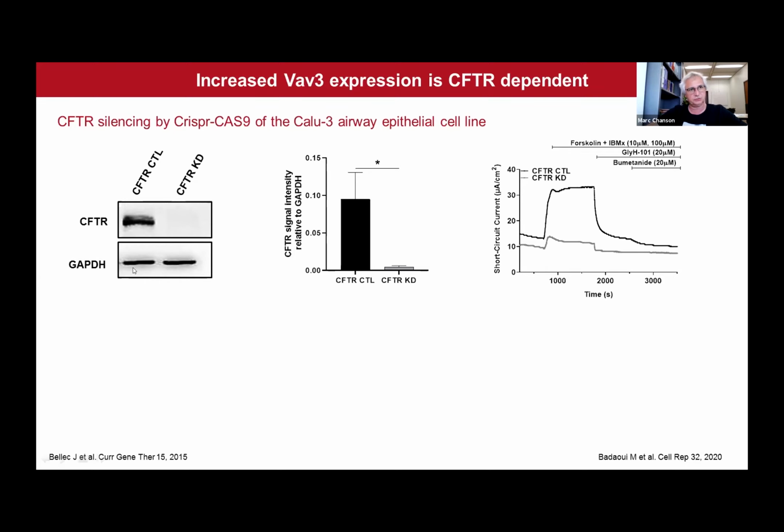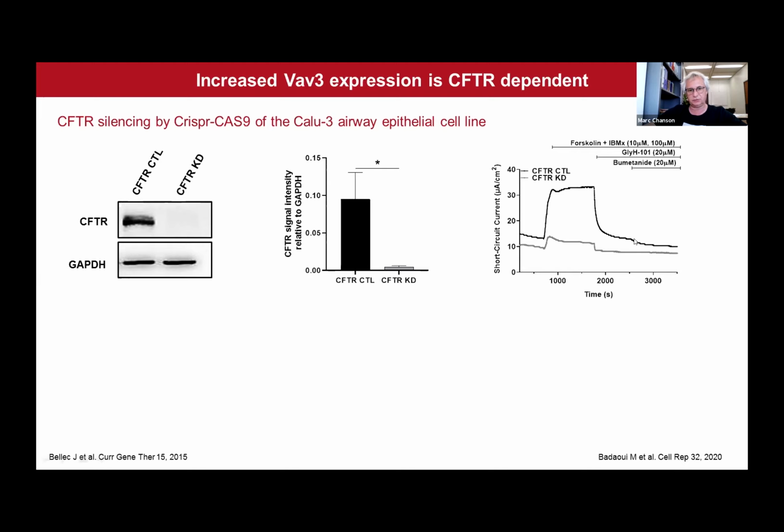What we did was to silence CFTR using CRISPR-Cas9 technology. In CFTR knockdown cells, you can see that CFTR is gone. This is a quantification of many Western blots. We also verified that CFTR function was reduced in CFTR knockdown cells.